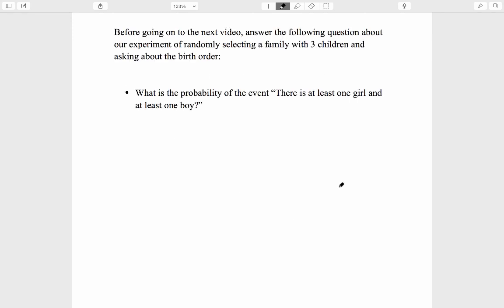Before going on to the next video, answer the following question about our experiment of randomly selecting a family with 3 children and asking about the birth order. What is the probability of the event there is at least one girl and at least one boy?